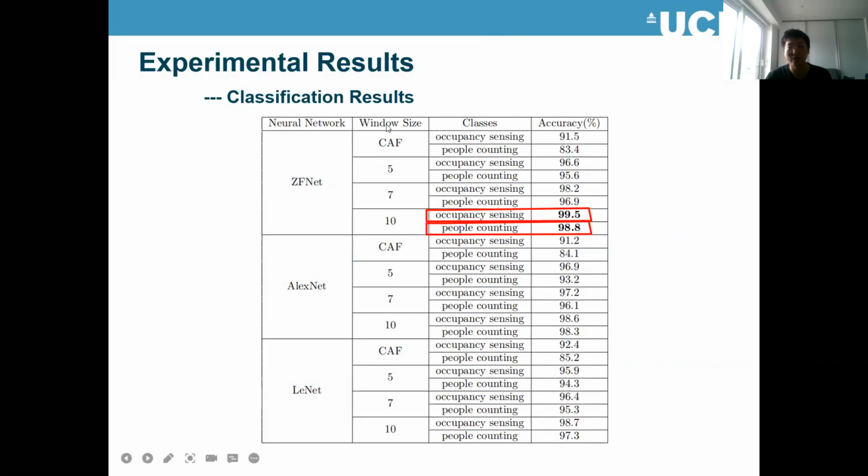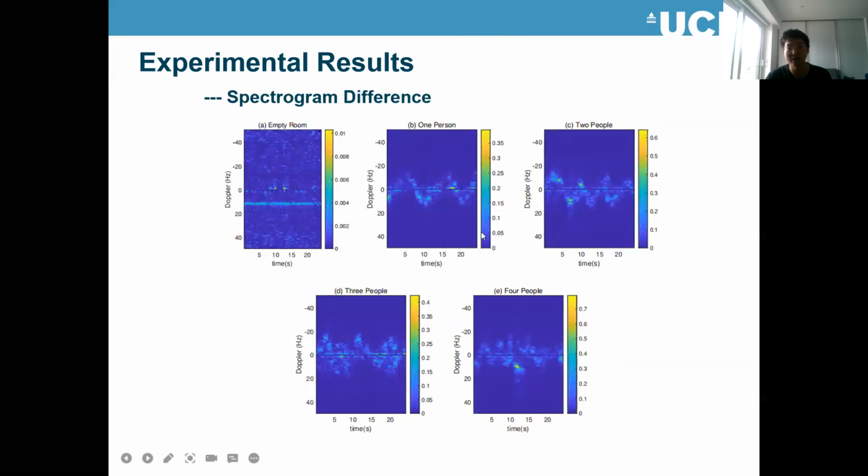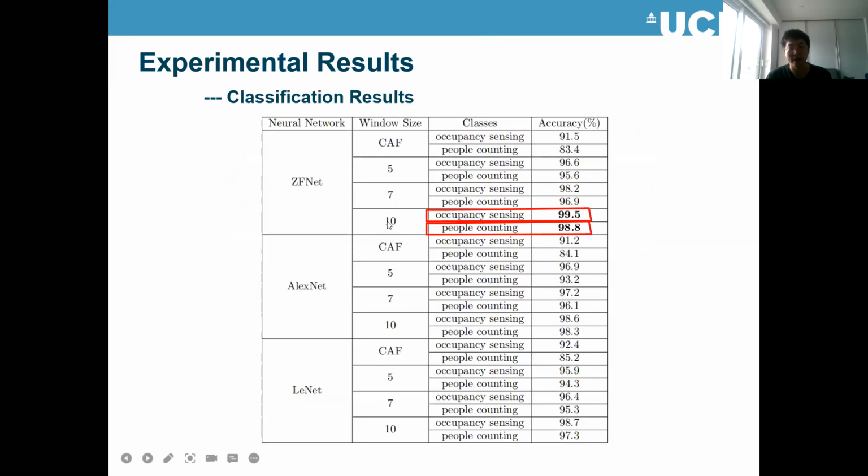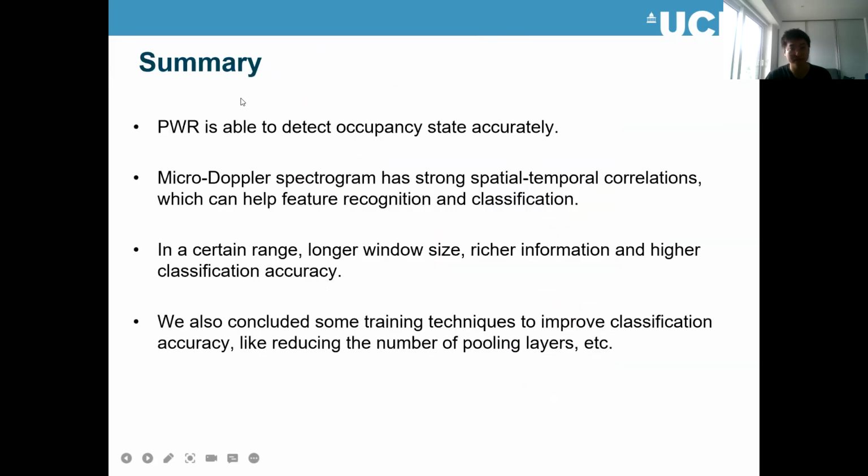Also we tried different window sizes. Here, window size means the number of frames we used to train. For example, for 10, we used 10 spectrum frames as one sample to train the classifier. We can see that as the window size increases, we get better results.